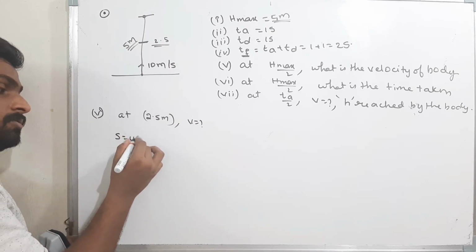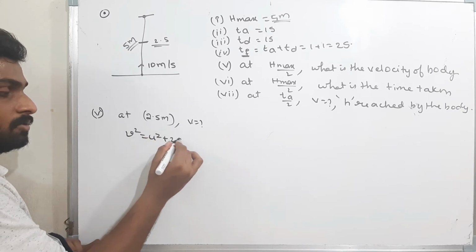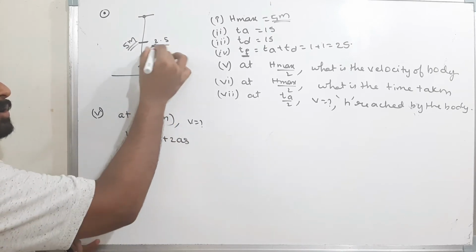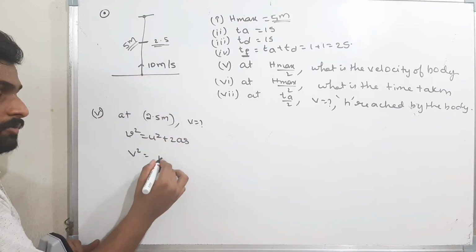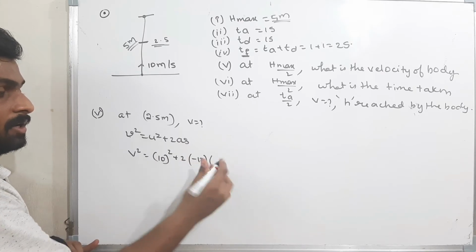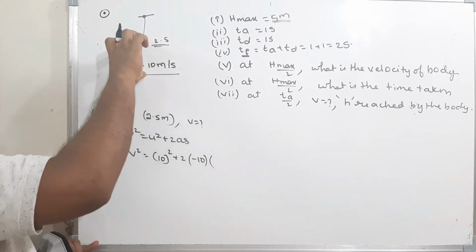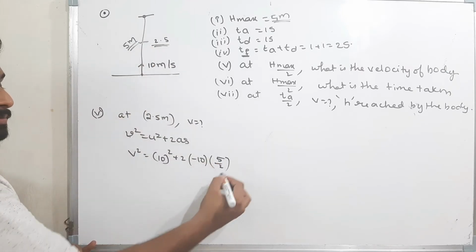I can use this formula: V square is equal to U square plus 2AS. The final velocity of the body at this point is V. What is the initial velocity? 10 square, plus 2 into the acceleration, minus 10, into the height. They told us to find the velocity at this height, that means 2.5, therefore 5 by 2.